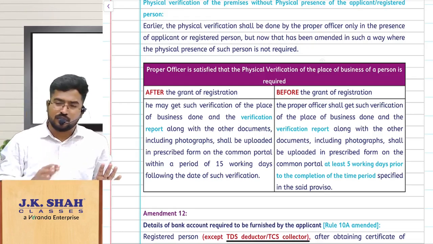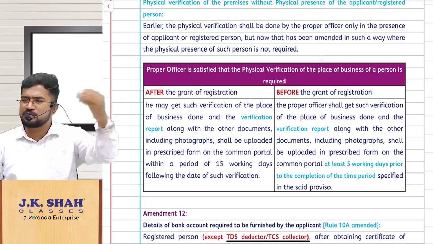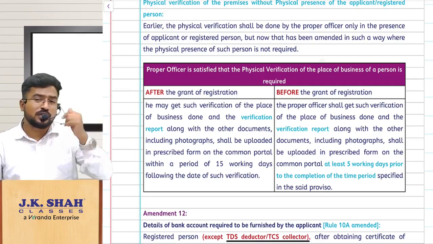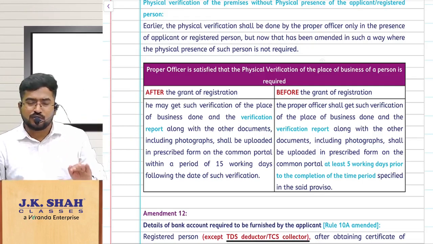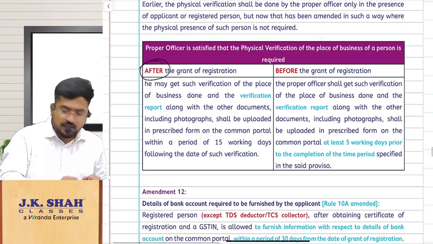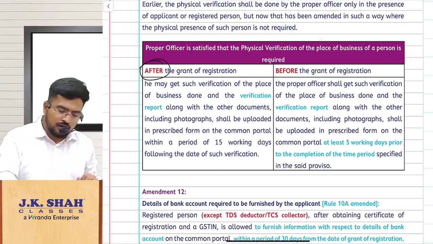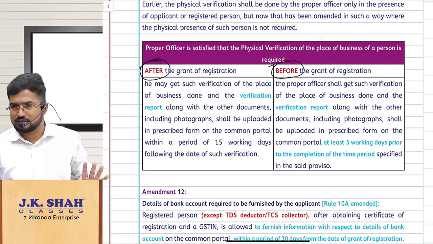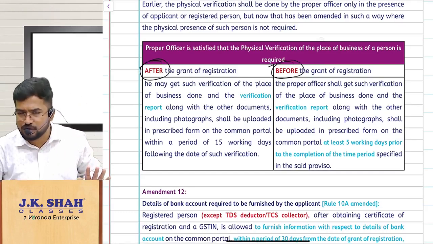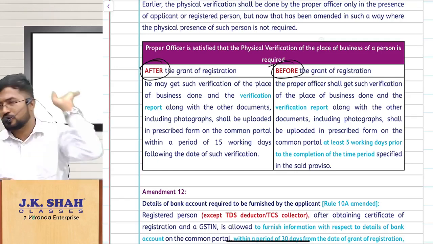Clear? Now the point is, sir, physical verification, all these things from last few years you are doing this. Before that, that was not there. So physical verification can come into picture even after the grant of registration. Are you understanding the point? Or before grant of registration. Both the cases they are trying to tell us, sir, the physical presence of that person is not required.